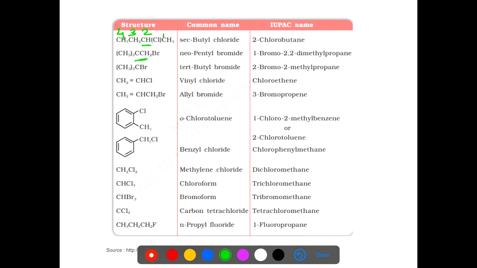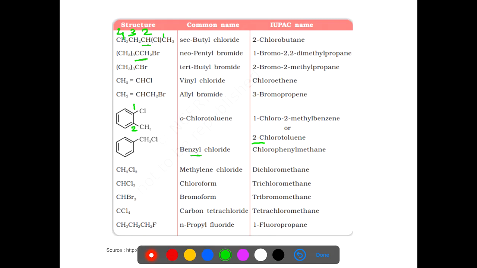Vinyl chloride we have already studied. Allyl bromide, studied. This is one of the aromatic hydrocarbons, known as orthochlorotoluene, and its IUPAC name is 1-chloro-2-methylbenzene or 2-chlorotoluene, because C6H5CH3 is known as toluene. Next compound is C6H5CH2Cl, that we have already studied, benzyl chloride. Its IUPAC name is chlorophenylmethane.